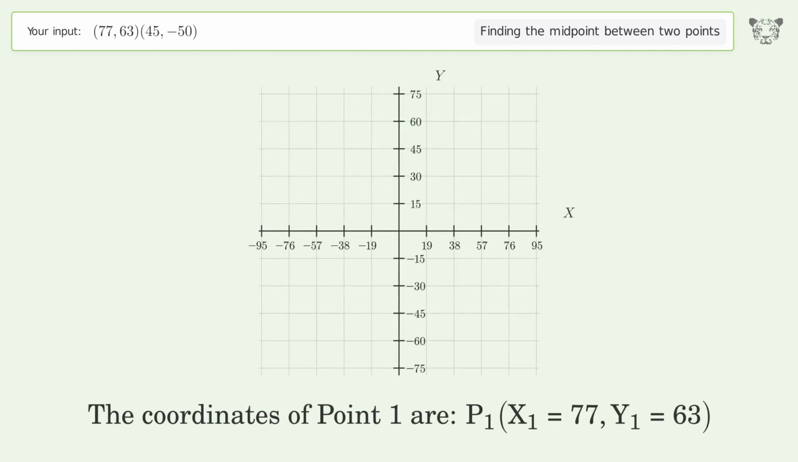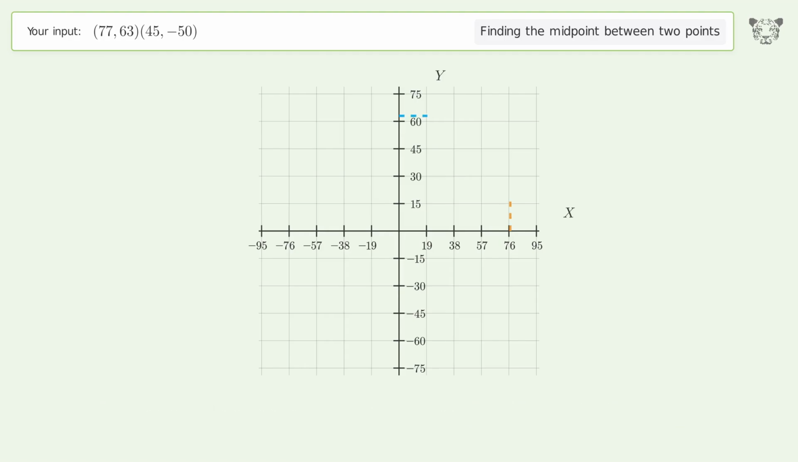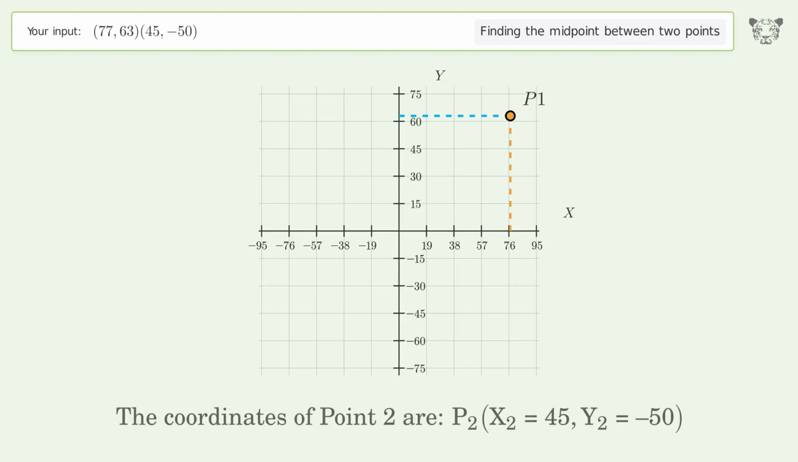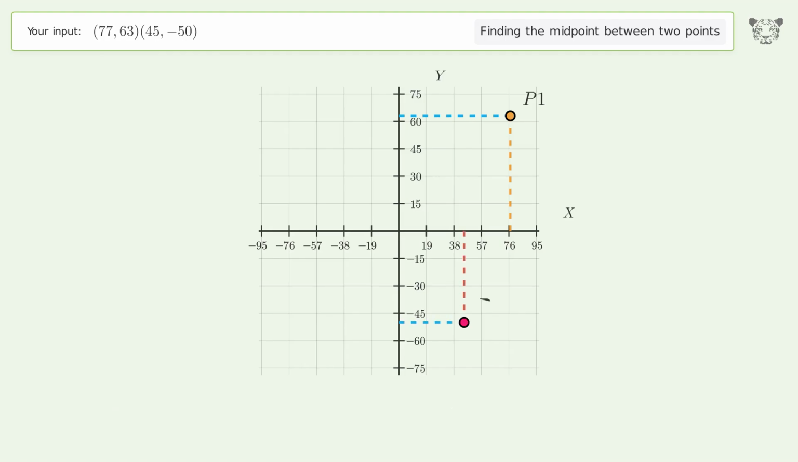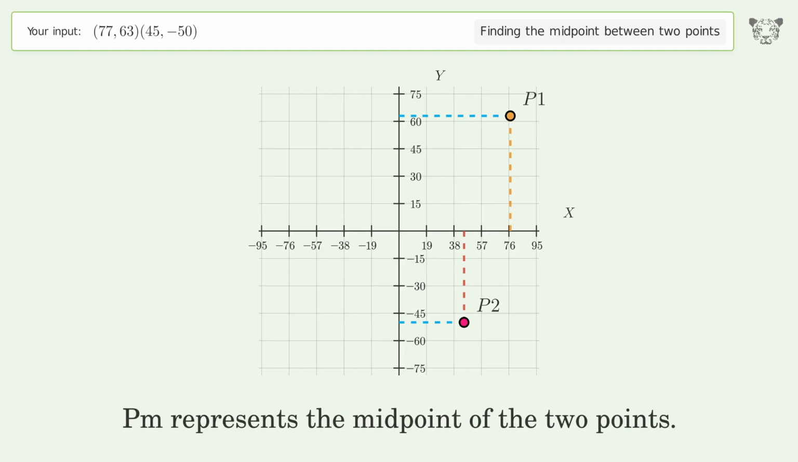The coordinates of point 1 are x1 equals 77, y1 equals 63. The coordinates of point 2 are x2 equals 45, y2 equals -50. PM represents the midpoint of the 2 points.